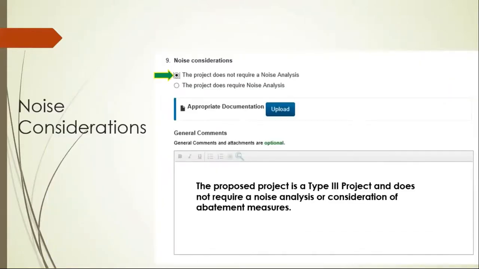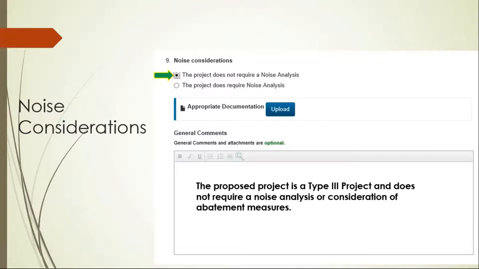For most trail projects, this should be a no for noise analysis, and is not required as the proposed project is a Type 3 project. So this standard statement is going to be included, which states that the proposed project is a Type 3 project and does not require a noise analysis or consideration of abatement measures.